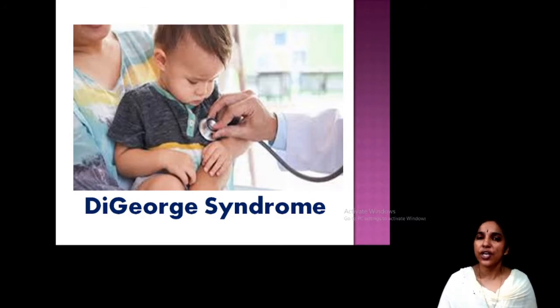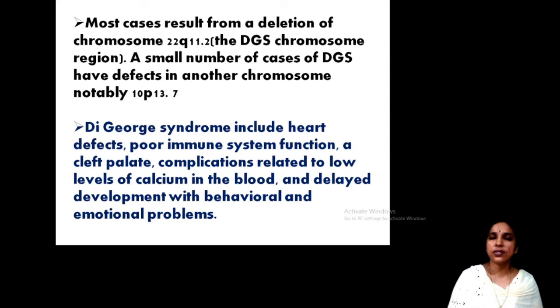So today let us study another important topic, DiGeorge syndrome, coming under genetic diseases. This DiGeorge syndrome is due to the deletion of chromosome number 22 and also may be observed due to deletion in chromosome number 10. Both cases are reported, chromosome number 22 as well as chromosome number 10 deletion.